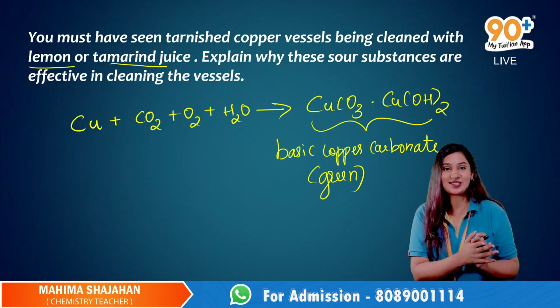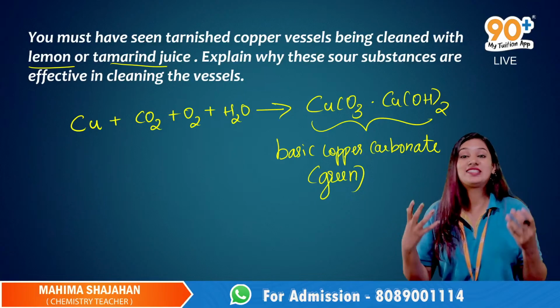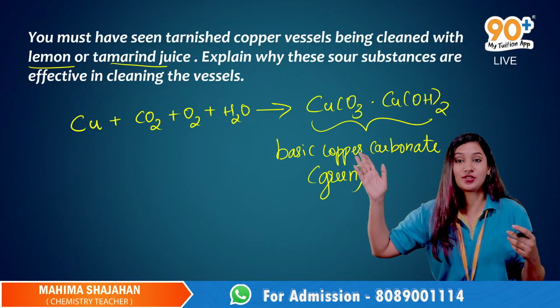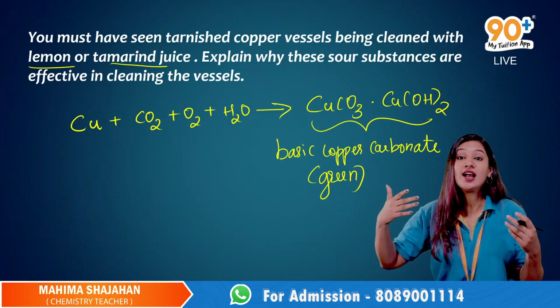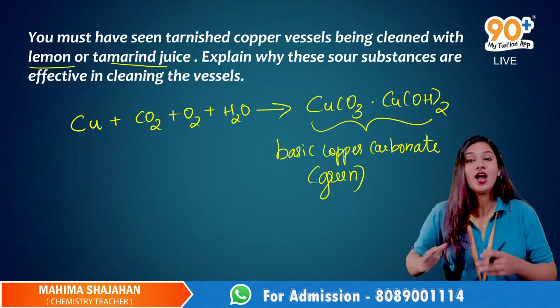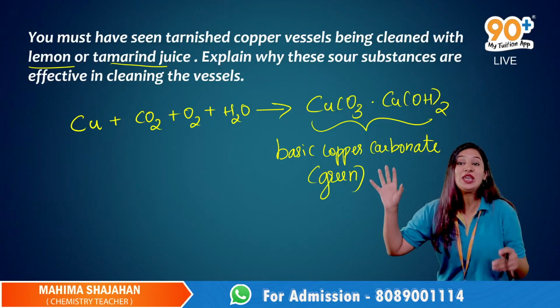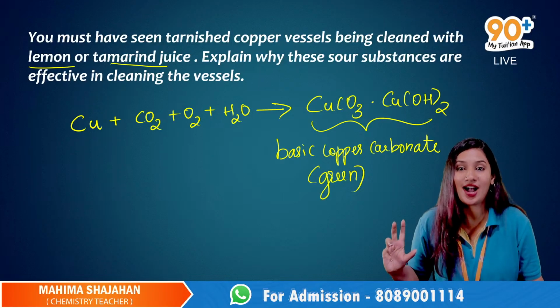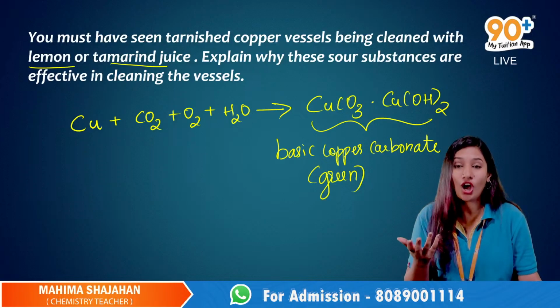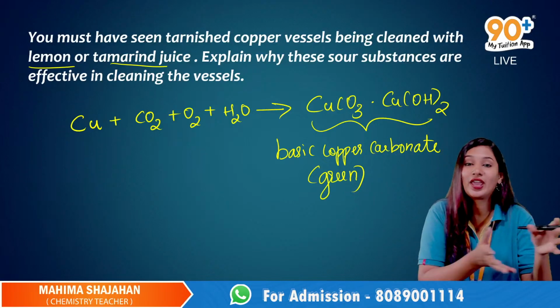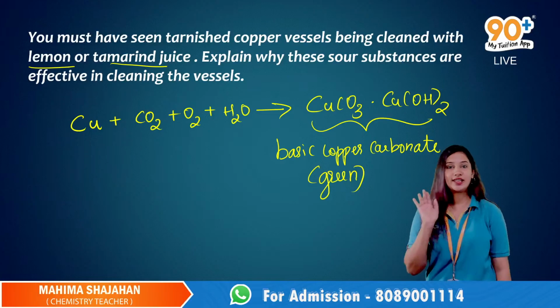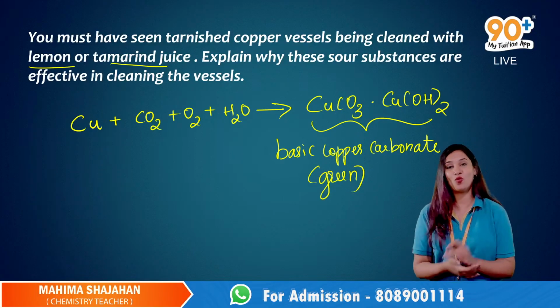So these acidic substances react with the basic copper carbonate and produce a salt which is washed away with water. Is it clear?